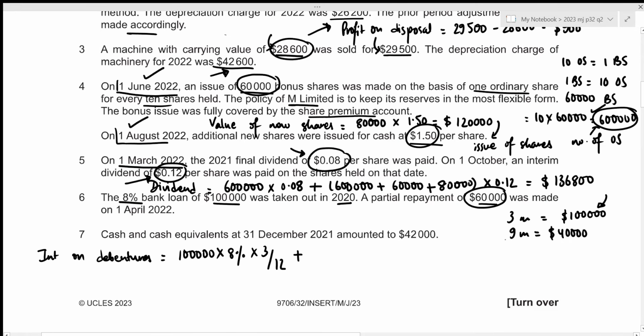Then we have the remaining 40,000 for 9 months. So 40,000 times the rate of interest. This will give the interest for 12 months, but we have only utilized this amount for 9 months. And this gives the interest on debentures to have the amount of 4,400. Now cash and cash equivalents at 31st December 2021, which is the last year, amounted to 42,000. So this is basically the opening cash balance.